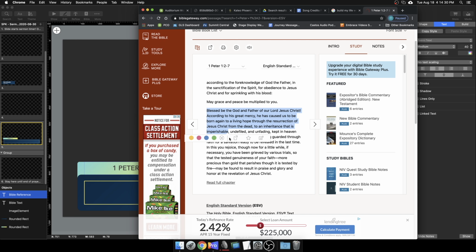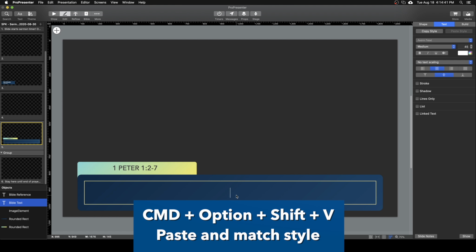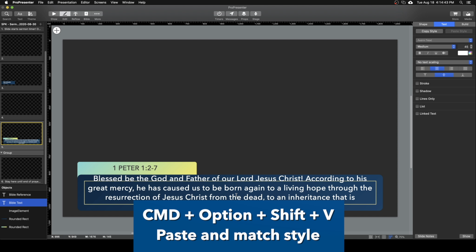Okay, I can copy that, Command-C. This is most likely going to come from their sermon notes that they've sent you. And then I'm going to come over here and Command Option Shift V. So I'm holding four keyboard keys at the same time here, three with one hand and then hitting V with the other. And now you can see that it's a pretty long thing.